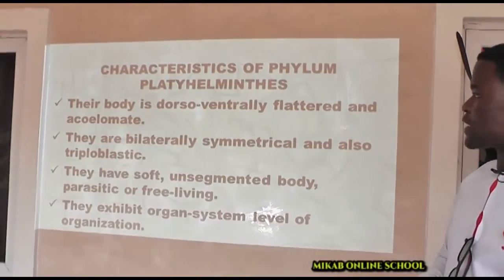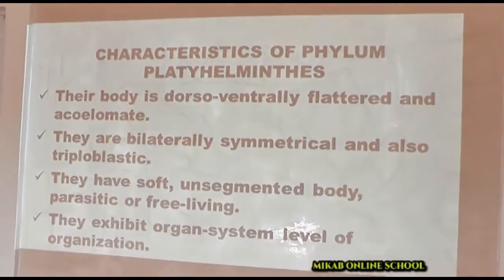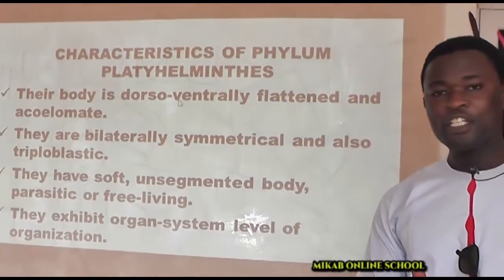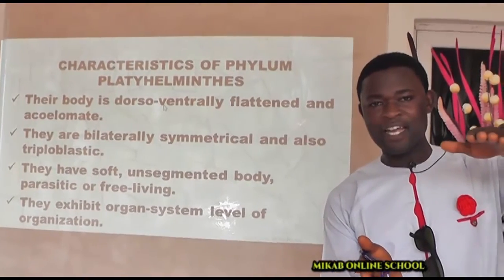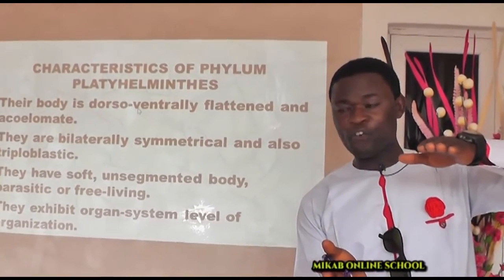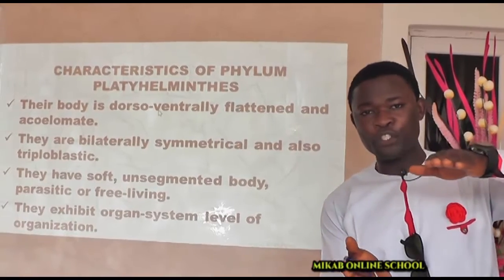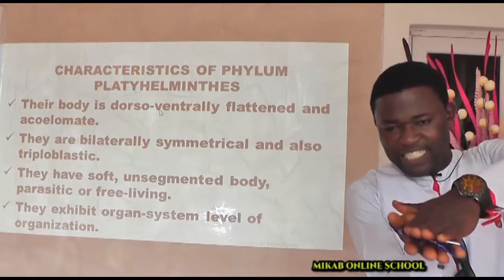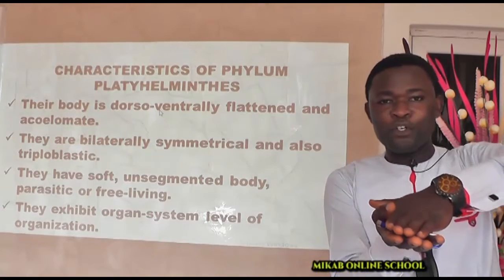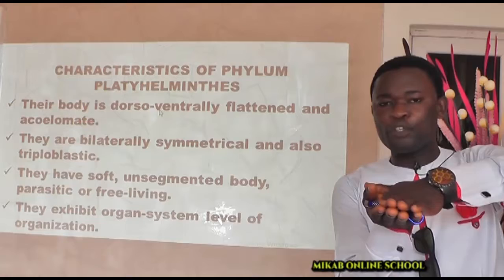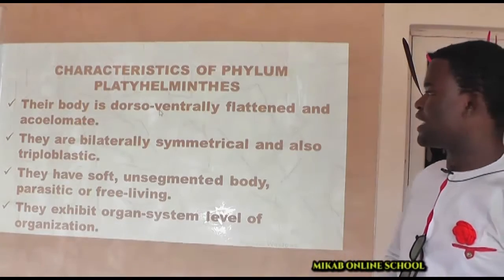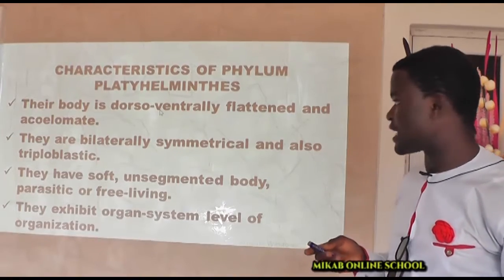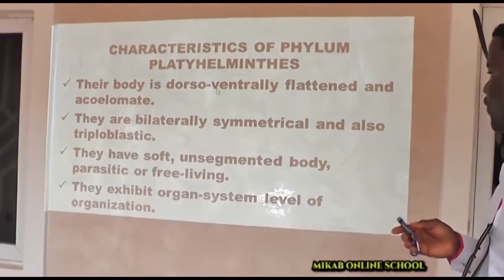Now, what can we say about them? One thing is that their body is dorsoventrally flattened. What does this mean? The word dorso is back, while the word ventral is front. Meaning from the back to the front of the animal's body, it is flattened in the form of a tape. Because of this flat nature of the body of this animal group, they are acoelomate. They do not have a body cavity known as coelom. So they are dorsoventrally flattened.